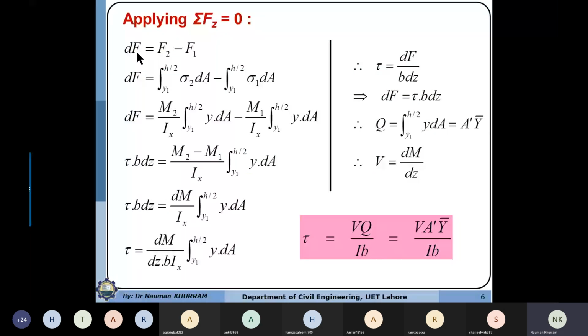Okay, next, dF is equal to F2 minus F1, and F.